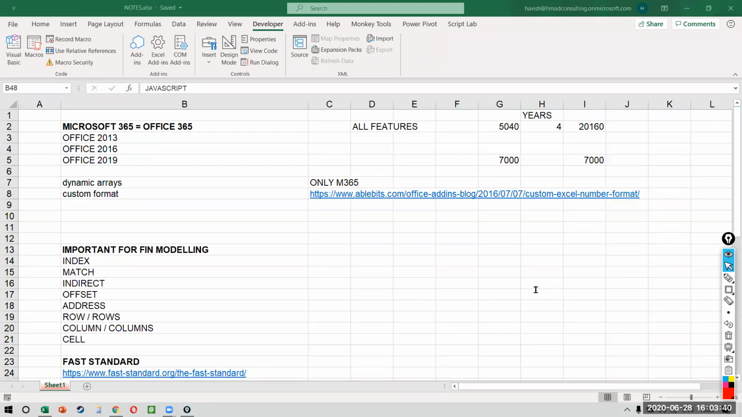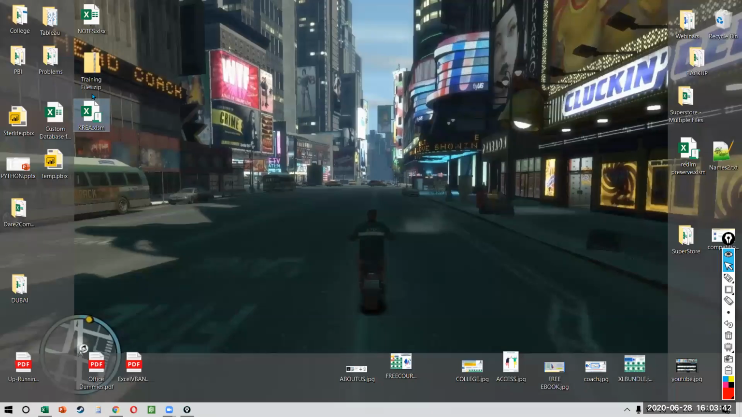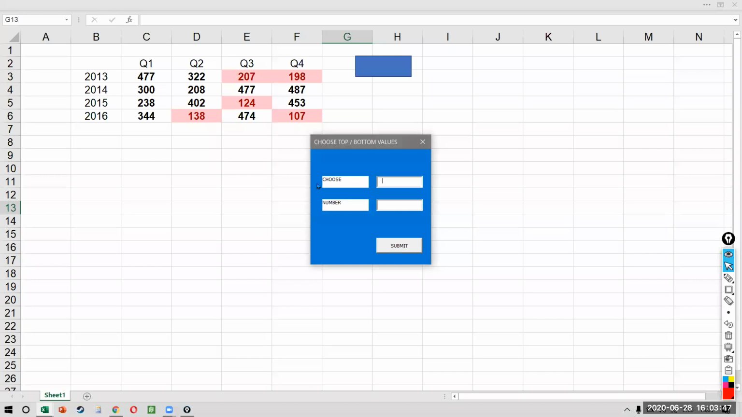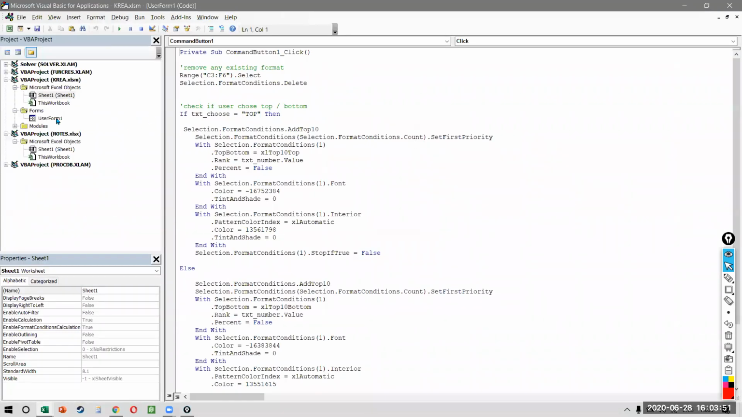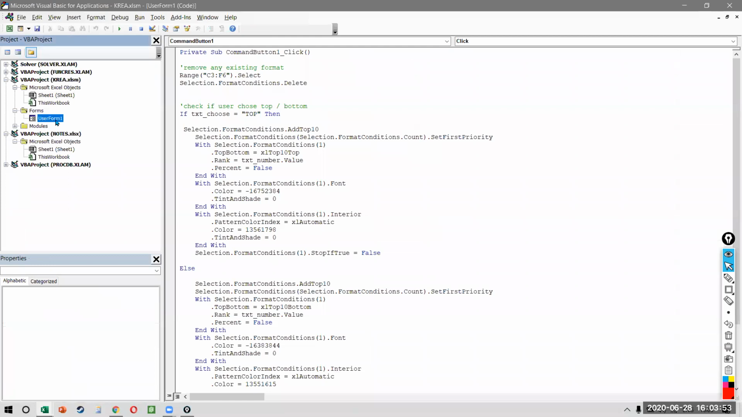I put in all the effort. Now imagine you have to create the same user form once again. Obviously, you don't want to do that. Why would you replicate the same thing? This is my user form, and this is your other workbook. You can just select it, drag it, put it on the other workbook, and it gets copied. That's all you have to do. Like this, the user form gets copied.